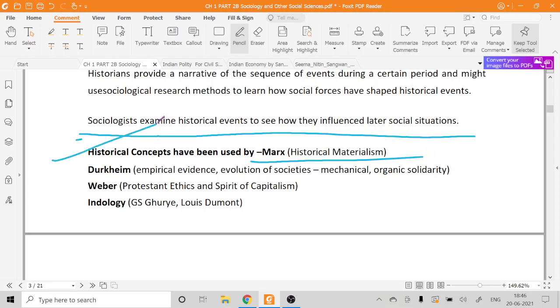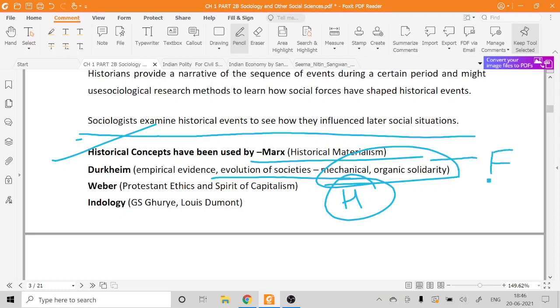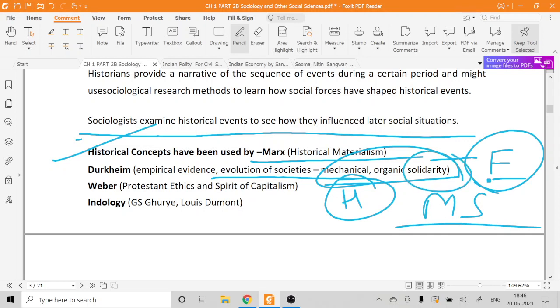Similarly, Durkheim also takes help of the evolution of different societies. When we talk about the evolution of societies, it is all about what? History. He talks about mechanical and organic solidarity through the evolution of different societies. He also talks about modern society, and how solidarity has changed in society. Similarly, Max Weber uses history to give a sociological analysis, and the name of the study is The Protestant Ethic and the Spirit of Capitalism.